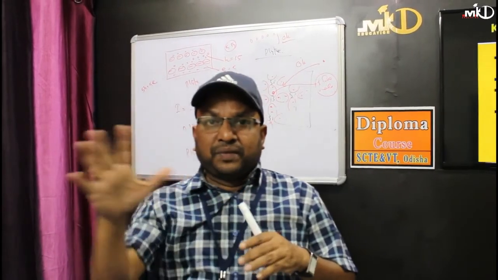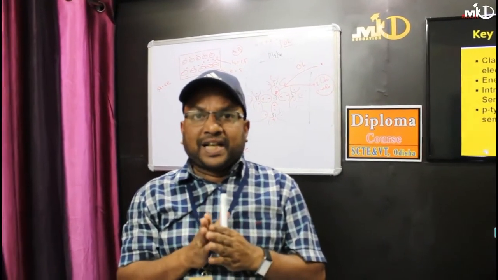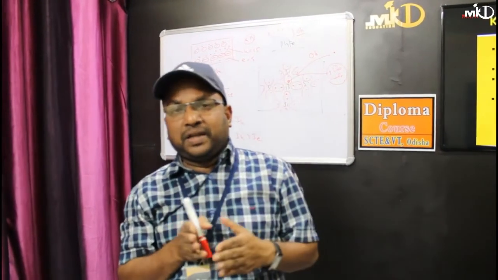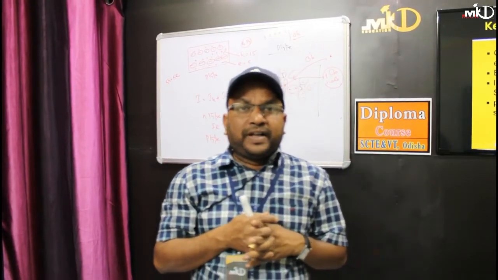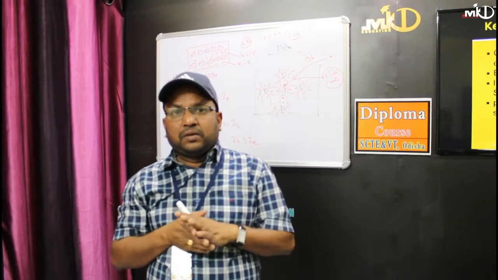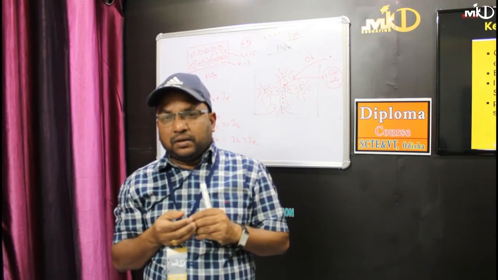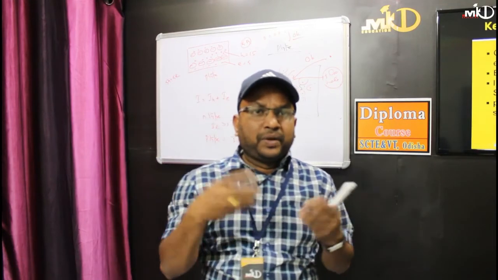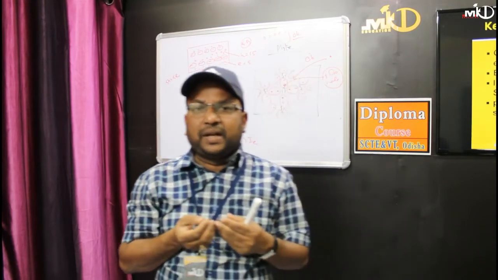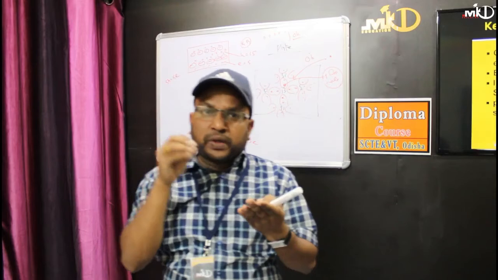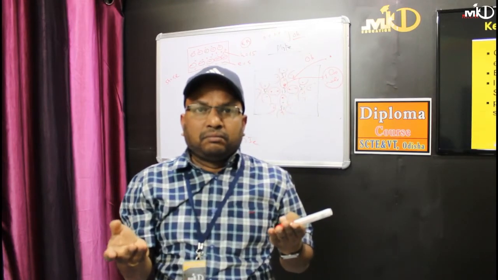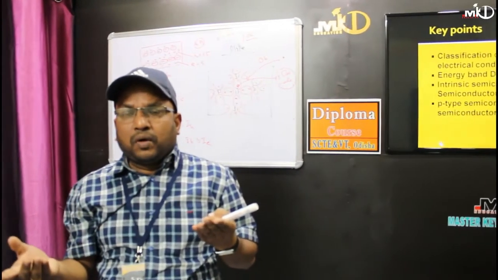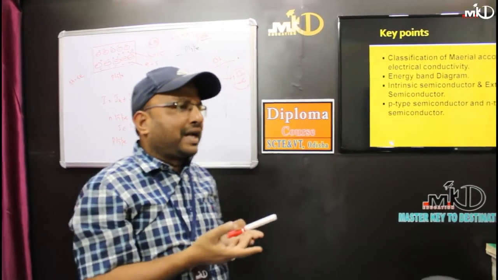Intrinsic is called a pure semiconductor. So intrinsic can be made from silicon or germanium, with valence equal to 4. But in this case, the conductivity is very low. To increase the conductivity, I am going for doping. So what is doping, tell me? Doping is the addition of impurities to a pure semiconductor. Either you can add a pentavalent compound, or you can add trivalent compounds.